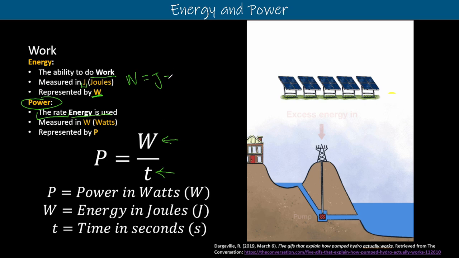Right? So sometimes we can even call work kilowatt hours. We see that quite often. Kilowatt hours, that's the multiple of our power and our time. And that is the same thing as if we were to rearrange this equation here, multiply t to both sides, and we get power. Work is equal to power times time. And that's what we're talking about with the kilowatt hours. So that's going to be a consumption of energy over time. And that's the usage of that energy.